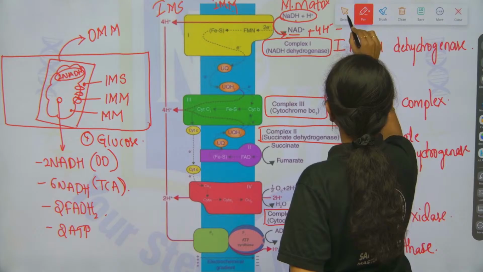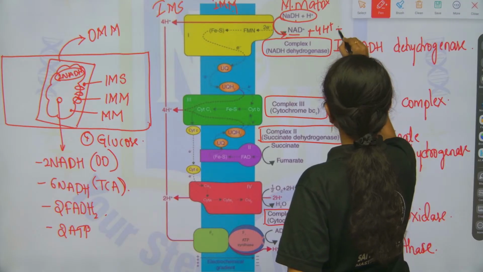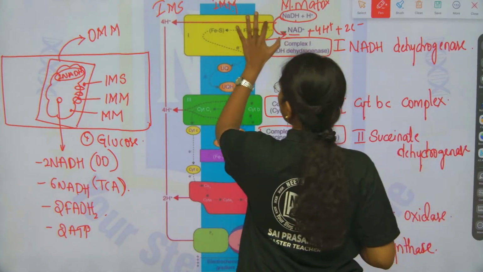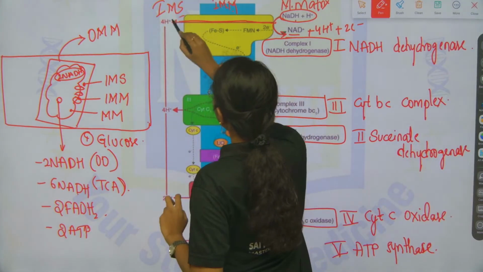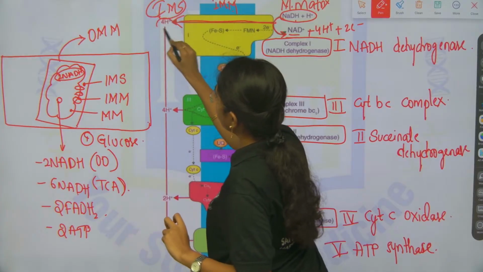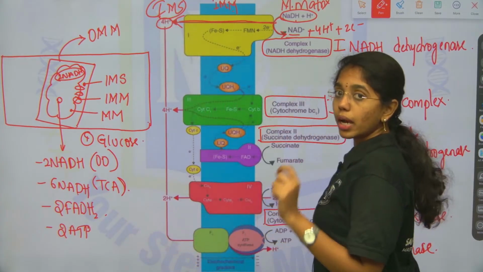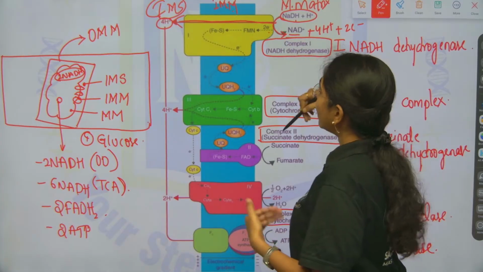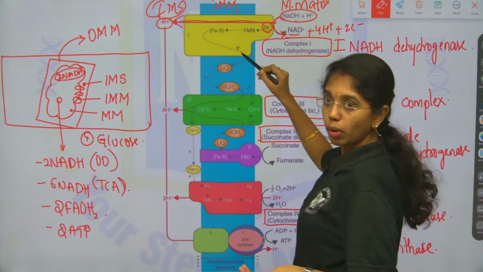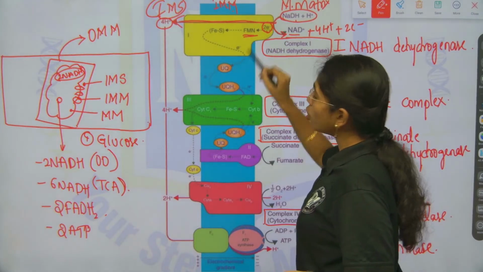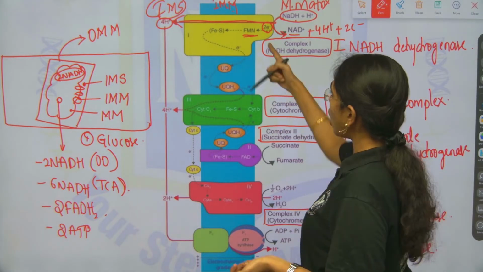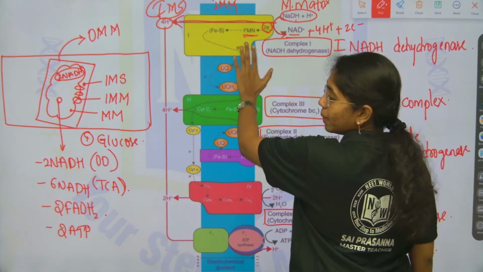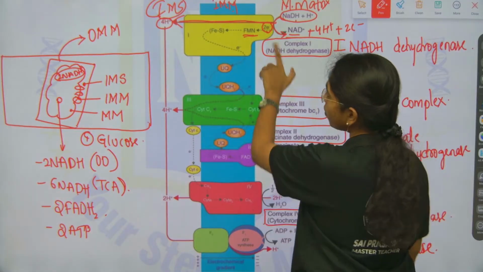The 4 protons from the mitochondrial matrix will be directly pumped to the intermembrane space. And the 2 electrons will be accepted by the protein molecule flavin mononucleotide, FMN, from complex 1.